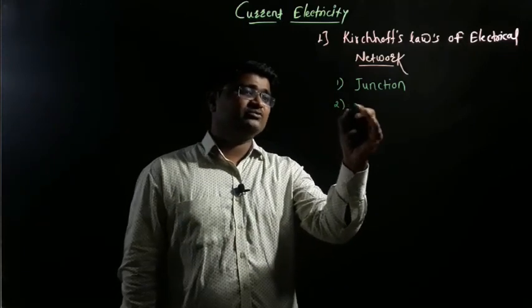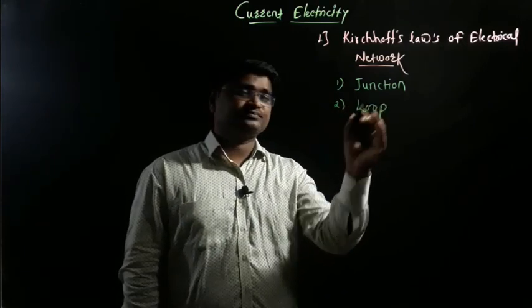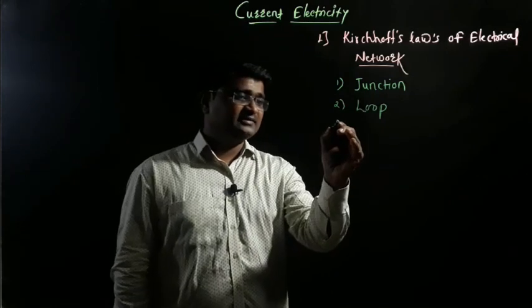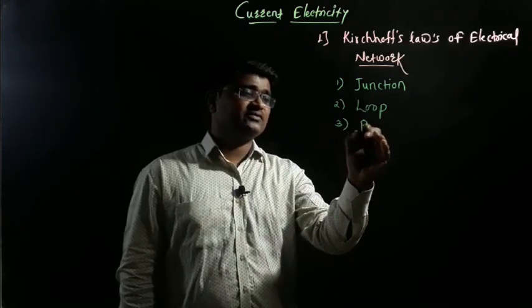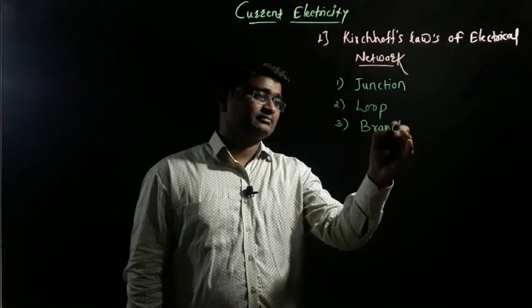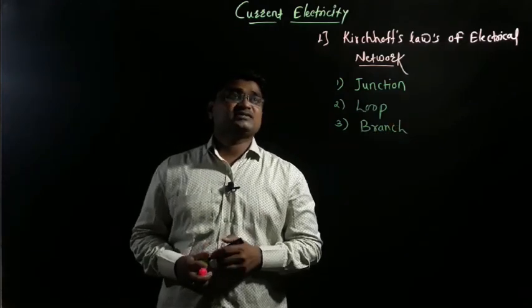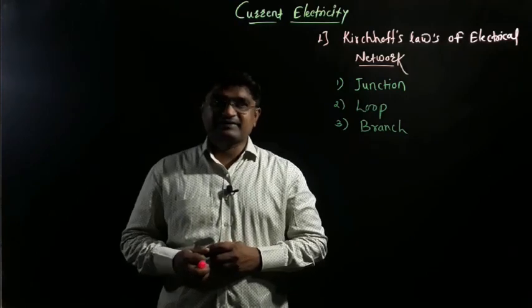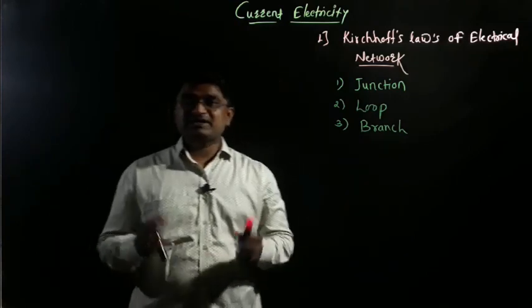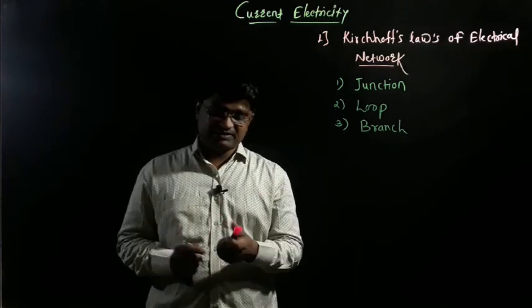The second important term is what is a loop. And the third important concept is what is a branch. After these three concepts we discuss Kirchhoff's laws of electrical network. So let's discuss one by one what is a junction, what is a loop and what is a branch.